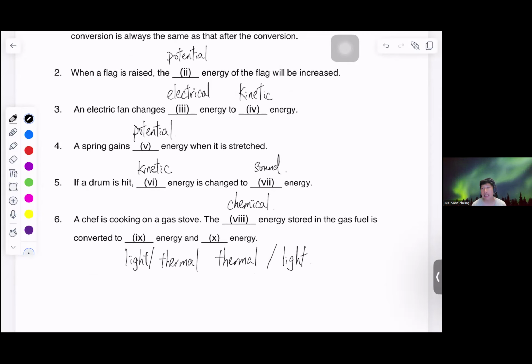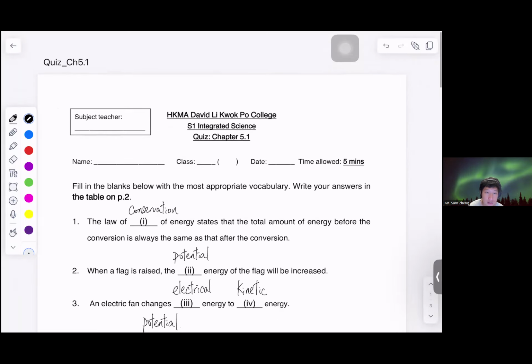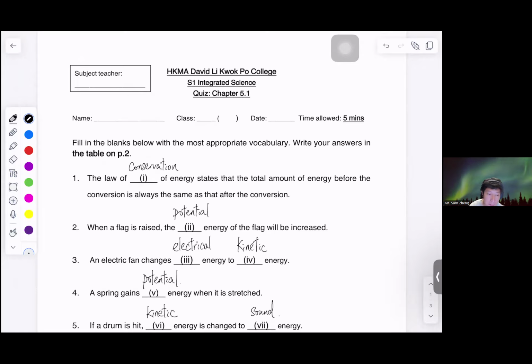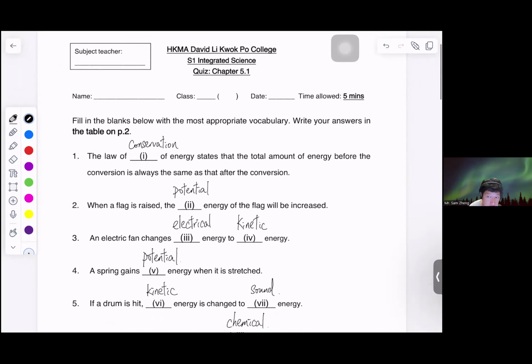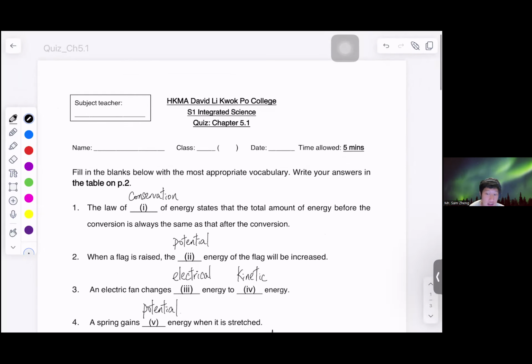Now, I do not accept heat energy, because heat energy is not a proper scientific term for you to mention as a secondary school student. So if you mention heat energy, sorry, no mark will be given for that. So this would be the end of the debriefing of quiz chapter 5.1. If you have finished the correction, we will move on to the quiz on 5.2.